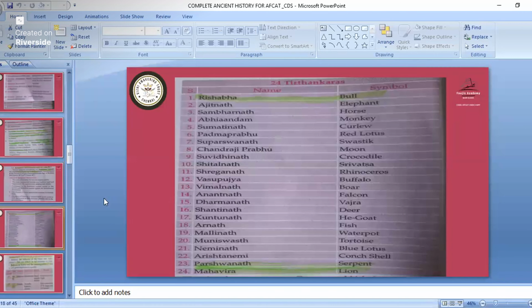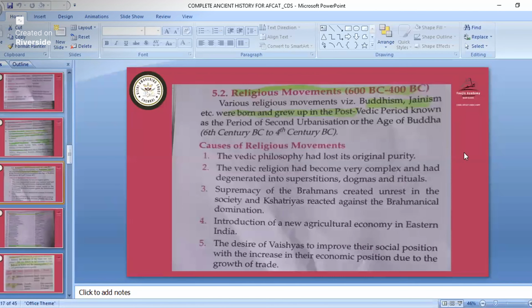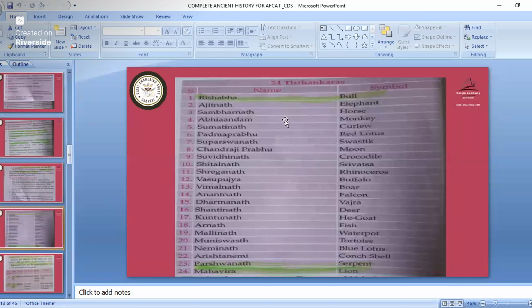In religious movements, the first one we'll study is Jainism. In Jainism, you don't need to remember everything, but you must remember who was the first Tirthankara. In Jainism, we had Tirthankaras, totally 24 of them. If a question comes, how many Tirthankaras were there in Jainism? There were totally 24. Out of that, Rishabha was the first one, whose symbol is the bull.